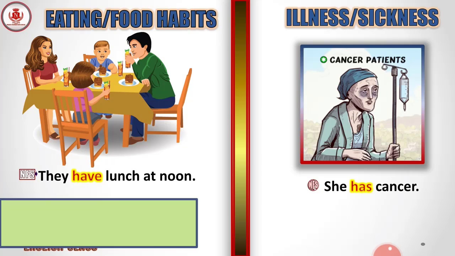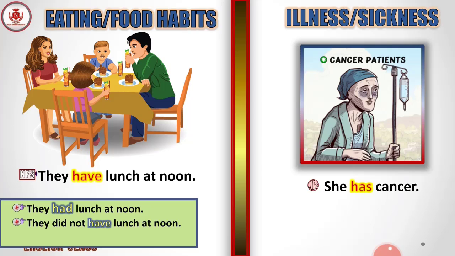So let's try to construct some other sentences again. Here they had lunch at noon. So have will turn into had if it's a past tense. So here they had lunch at noon means it's a past tense, but still it's an affirmative sentence, alright, or a positive sentence.